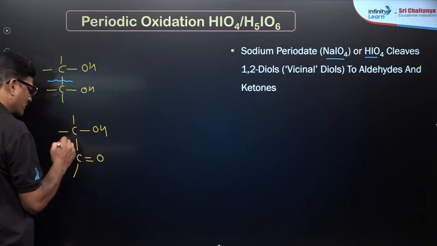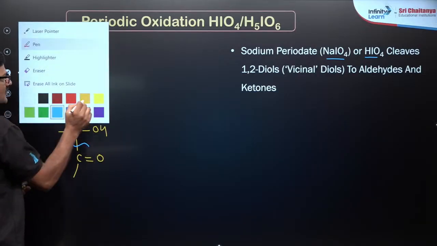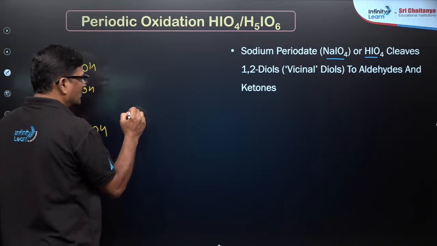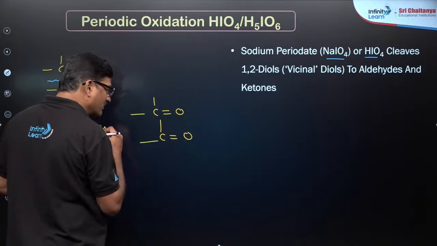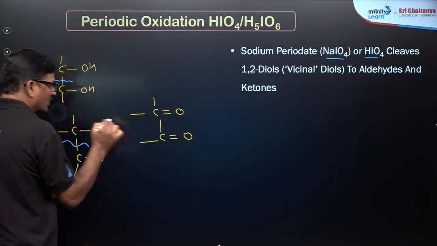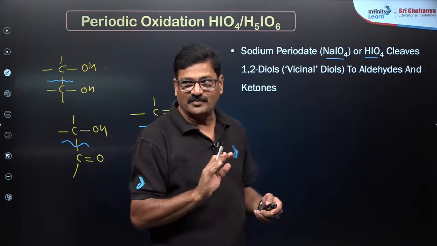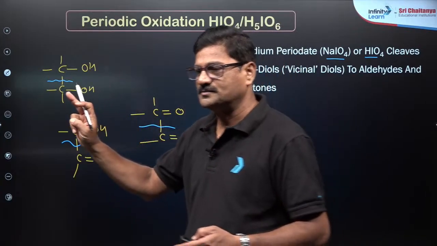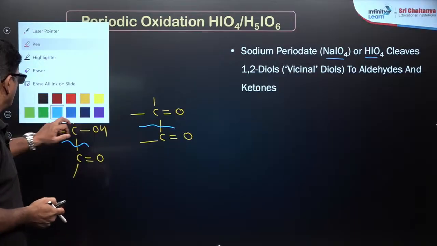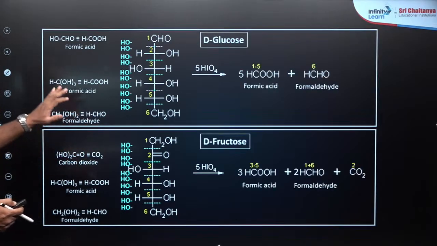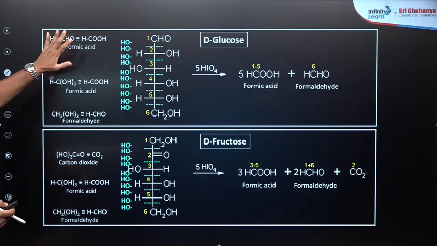It is going to cleave the bond, and you can also say carbon double bond O. It should be vicinal, then only HIO4 is going to work. If it is not vicinal, it will not work. That is very important.